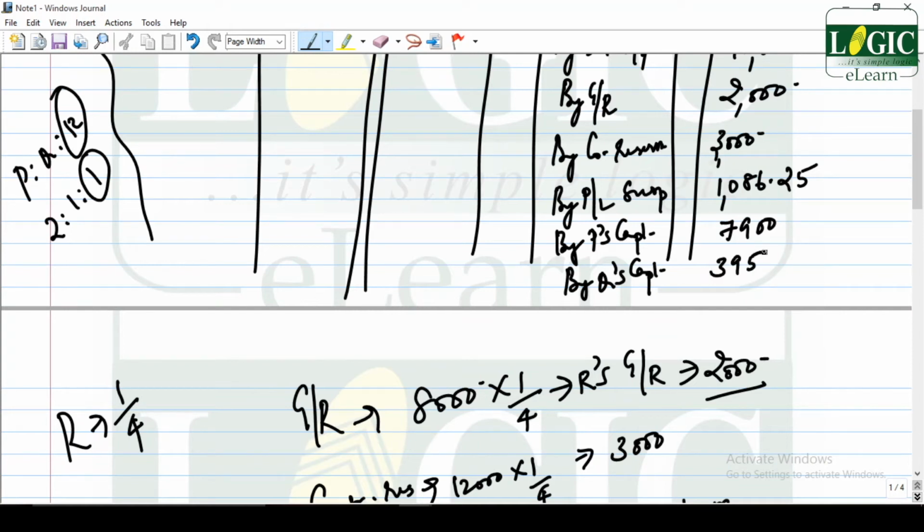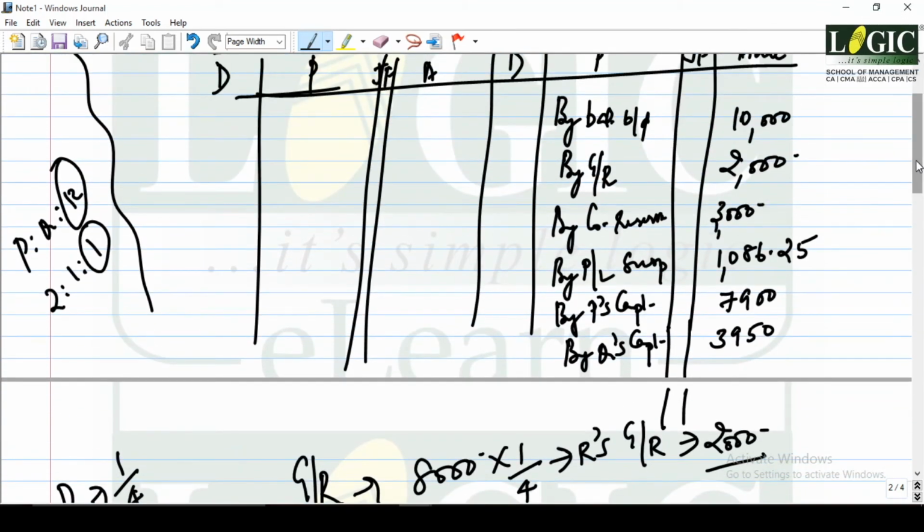And 3,950. Okay, now we will see what happened. That is, R died on 1st July 2011. He had withdrawn rupees 5,000 to the date of death.